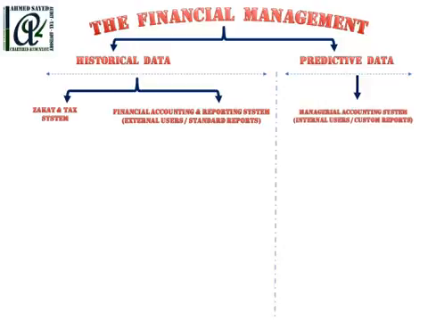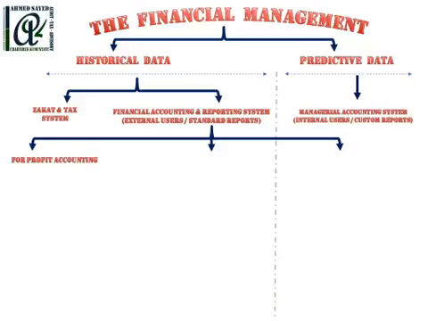The predictive data deals with the managerial accounting system, which deals with internal users, since they have no standard reports, so they depend on custom reports to support management in making decisions. For the financial accounting and reporting system, we will discuss for-profit accounting, not-for-profit and governmental accounting, and the third part, cost accounting, which represents the link between the managerial accounting and the financial accounting, since cost accounting depends on the historical data in order to build up the predictive data in the form of budgets or other future financial analysis, as we will discuss.